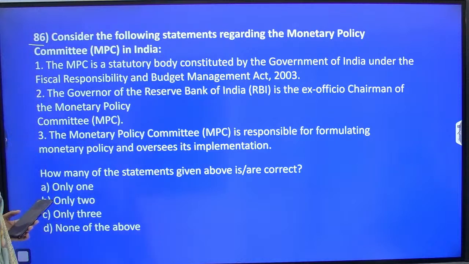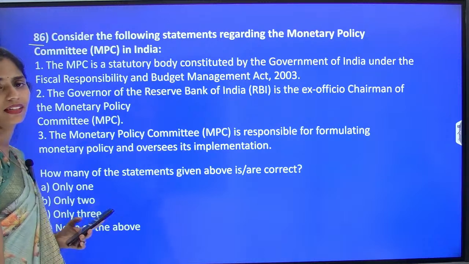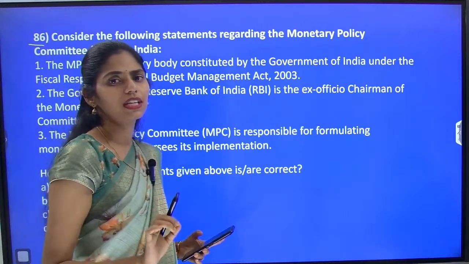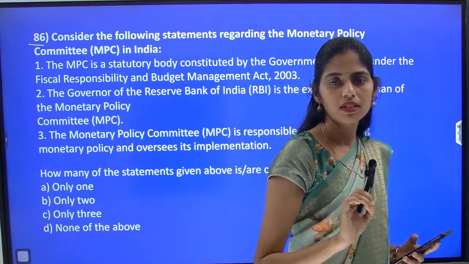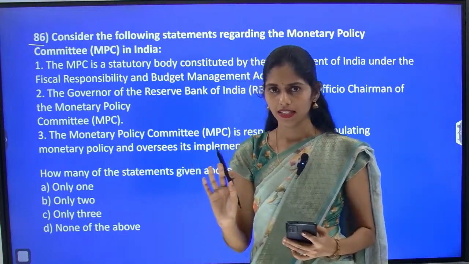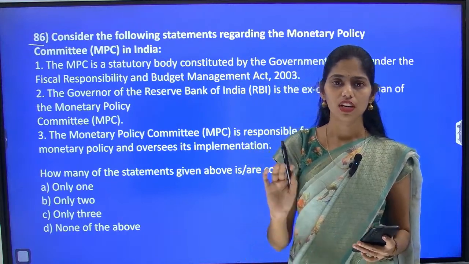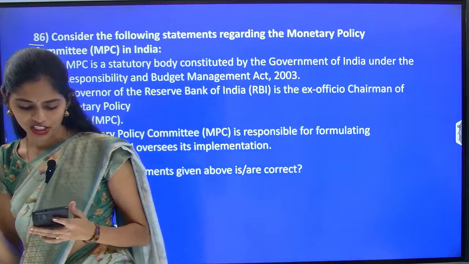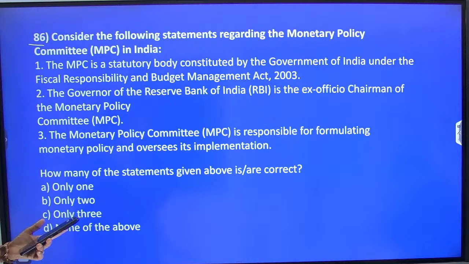So the first question is, consider the following statements regarding the Monetary Policy Committee in India. Always you will see this word, Monetary Policy Committee, monetary policy decisions, interest rate increasing, decreasing, RBI taking some steps like that, right? So there is a very high chance of getting a question regarding this Monetary Policy Committee. Yeah, good evening Harsha and good evening Aditya. So you have to focus on this topic for sure.